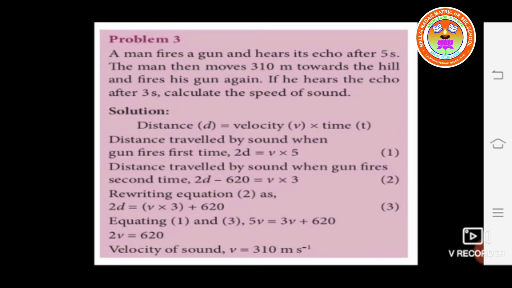So equating equation 1 and 3, 5v is equal to 3v plus 620. So 5v minus 3v is equal to 620, so 2v is equal to 620. So v is equal to 310 meters per second.